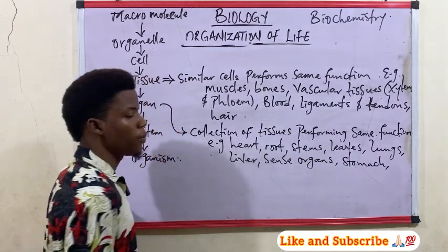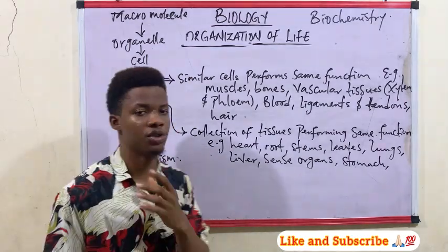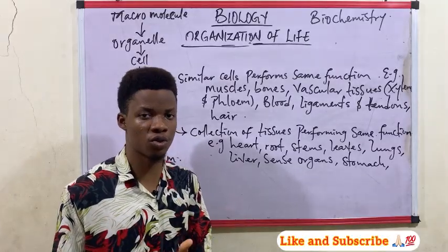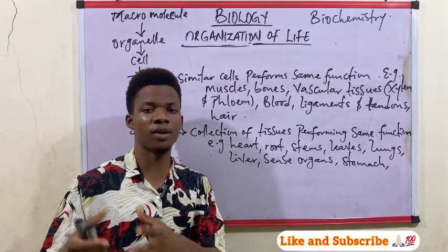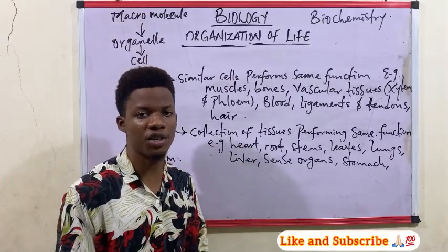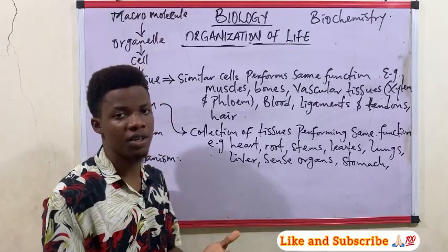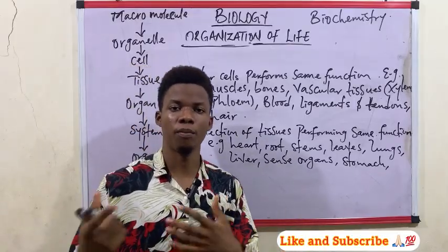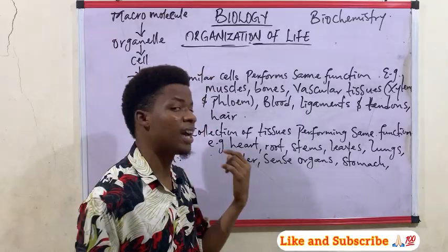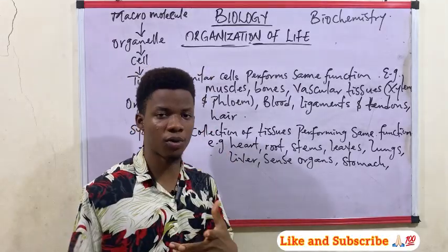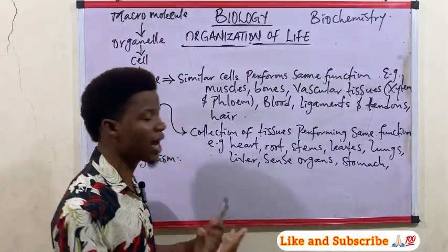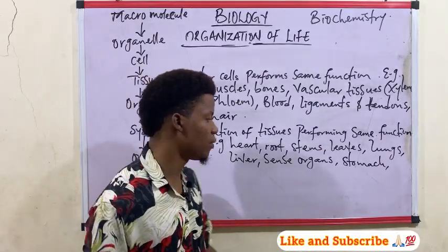Now, an examination body some years ago asked the question: the heart of a black horse is found in what level of organization? That is very easy. We have no business with the black horse. What is stated there is the heart. So the heart of a black horse is found in the organ level of organization.